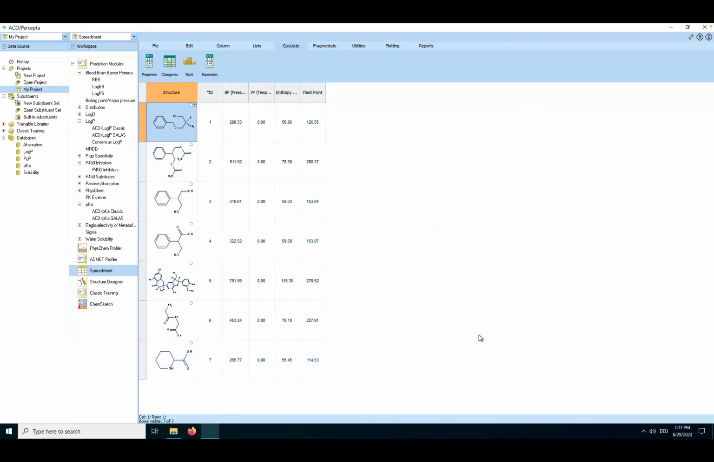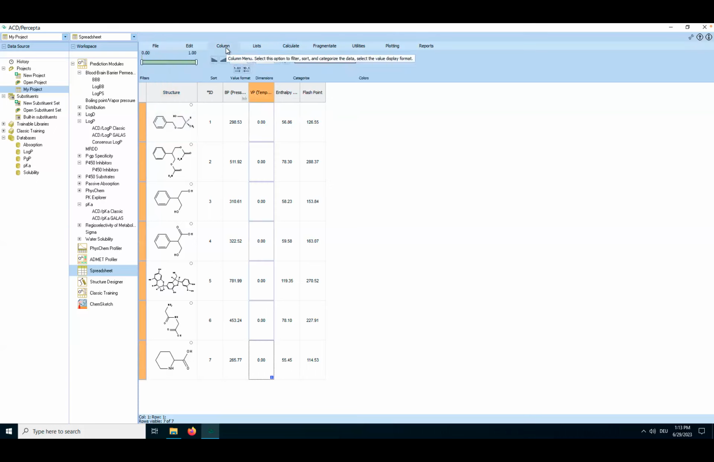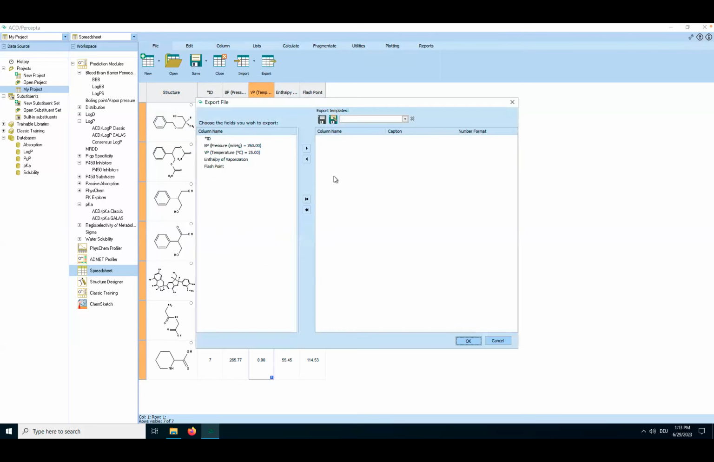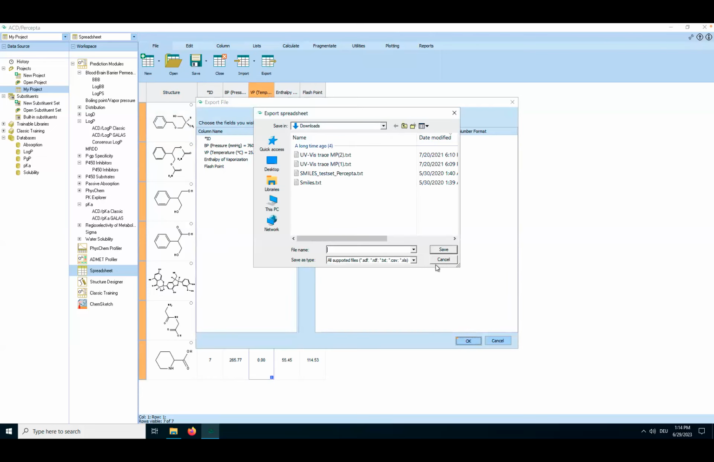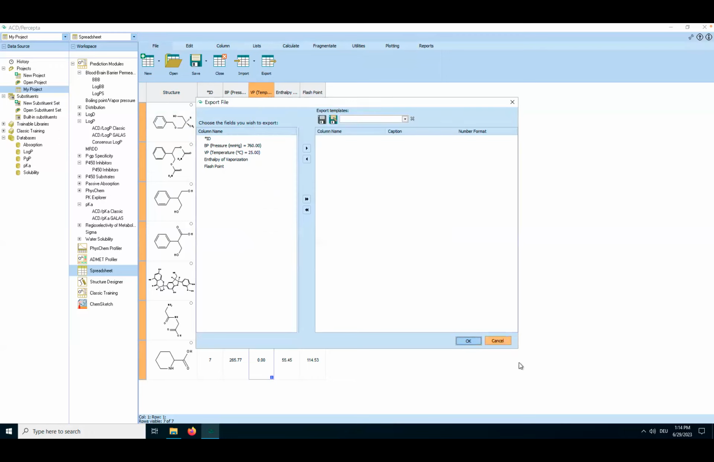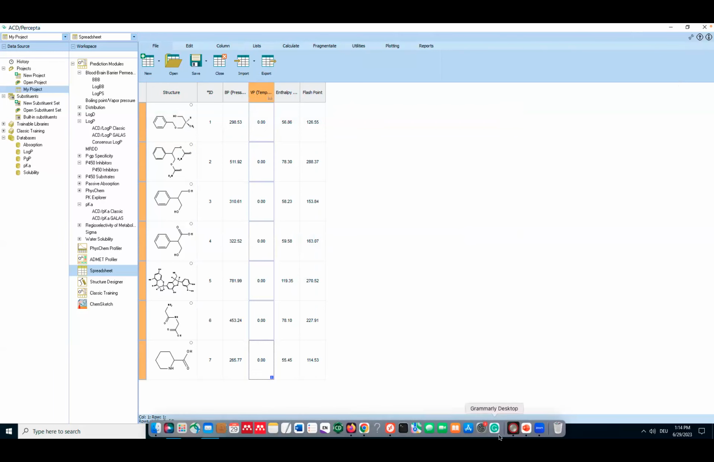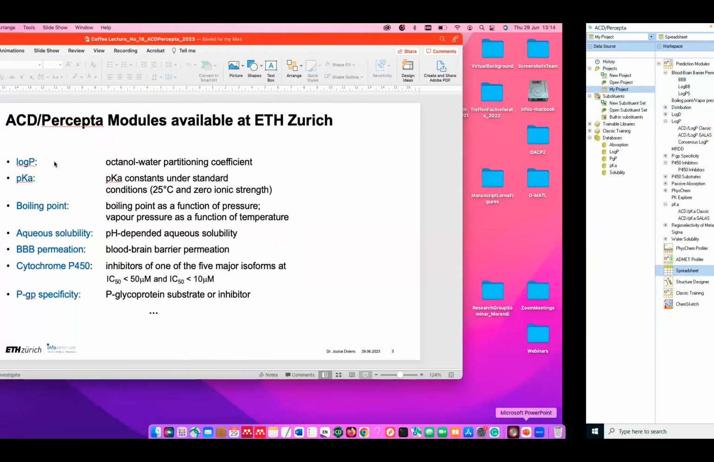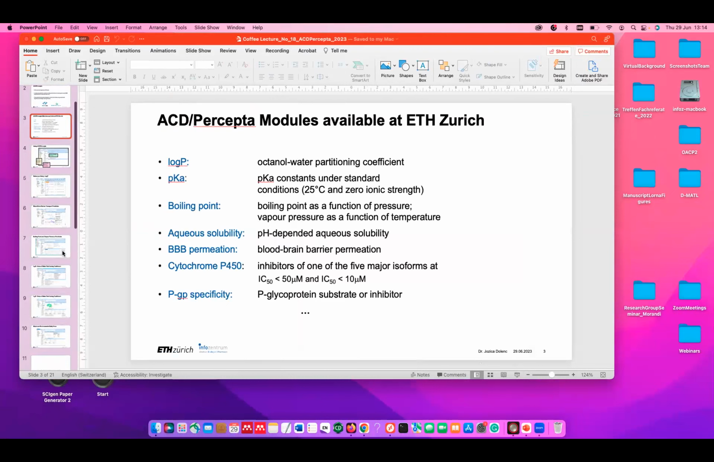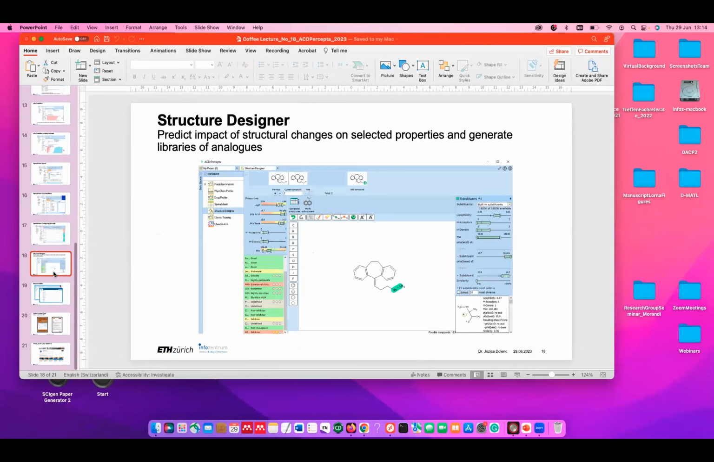And basically all the properties that can be predicted using ACD Percepta can then be added as these columns, and then you can analyze them, you can sort them, and most important, you can export all this in different formats, and then continue working with the data. There's more, but I have no more time to demonstrate. So I go back to my slides, and maybe I just show you one more thing with the slides.